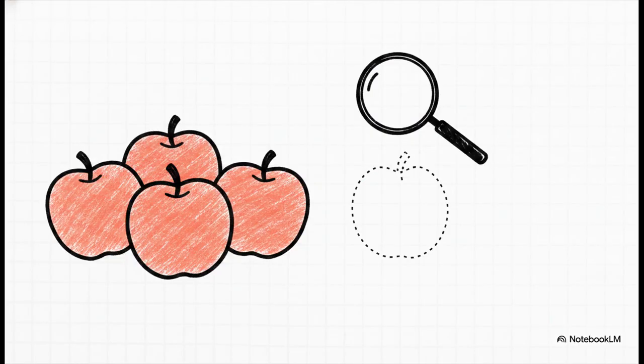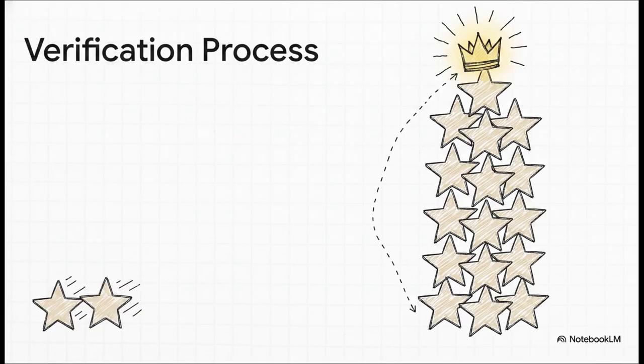Next up is the masking step. We take those declarative sentences and we hide one of the original conditions from the prompt. In this case, we hide the fact that Jackie started with 10 apples, and we replace it with X. Then we turn the whole thing back into a question for the LLM. It becomes, Jackie has X apples, Adam has 8 apples, Jackie has 2 more apples than Adam, what is the value of X? Finally, we pass these newly masked questions back to the LLM.